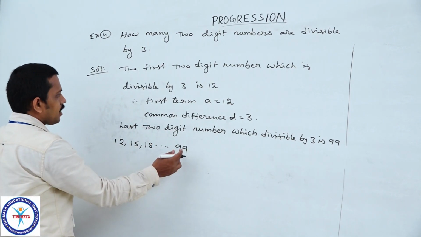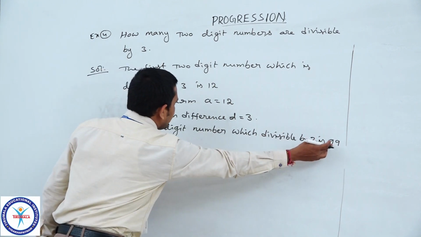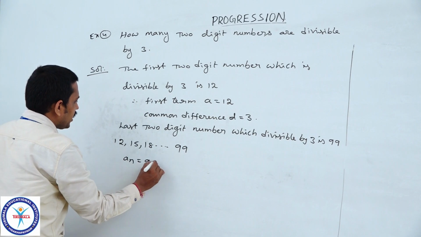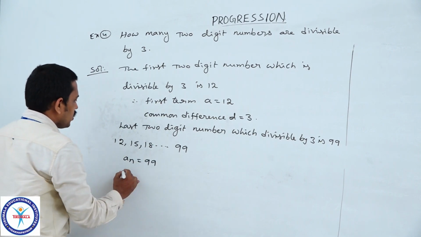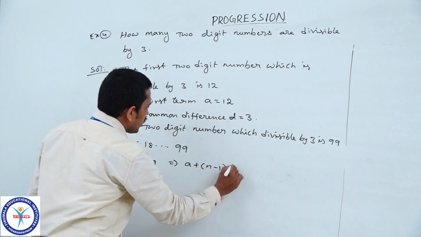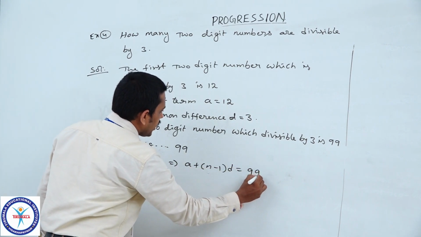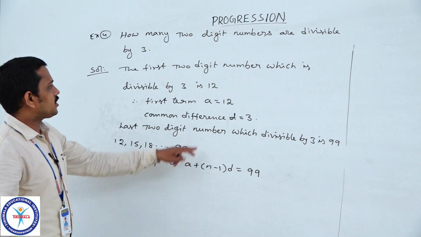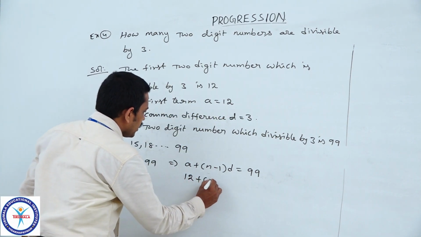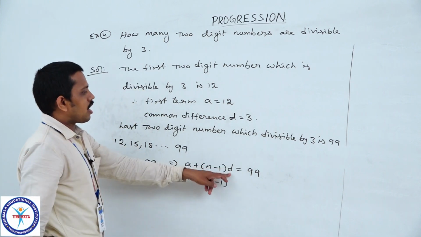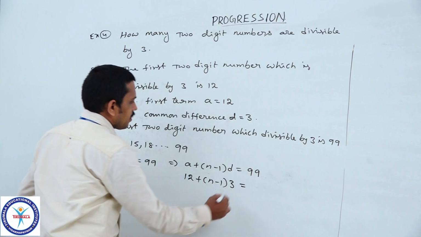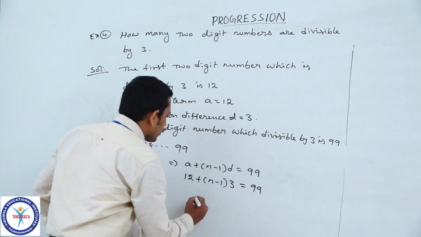So, the last 2-digit number 99 means the nth term an is equal to 99. So, what is an? A plus (n minus 1) into d is equal to 99. Here the first term a is equal to 12, plus (n minus 1) into common difference d is equal to 3, since it is divisible by 3, is equal to 99.